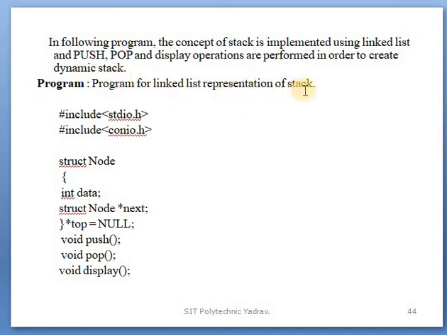Program of linked list representation of stack. Under it are the header files, stdio and conio. Then struct node is taken, with these data members and this struct variable. Top is taken as a pointer, assigned the value null. In a linked list two fields are there, one data and next, which is the pointer. After that push, pop and display are taken as the functions. Under the functions there are 3 points: function declaration, function call, function definition. This is your function declaration.